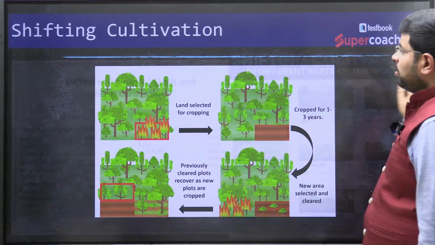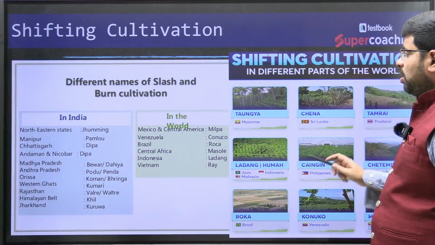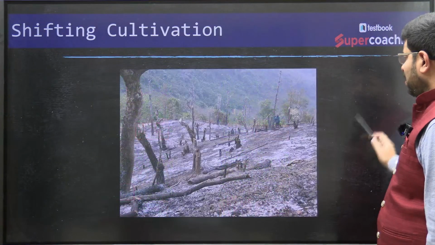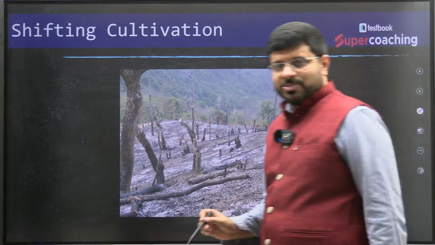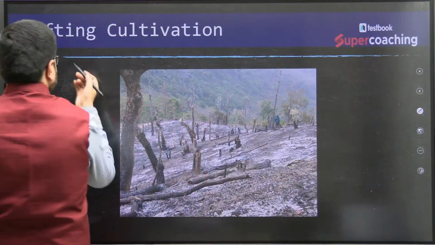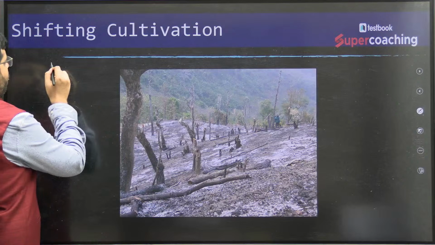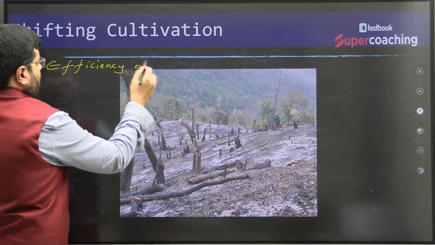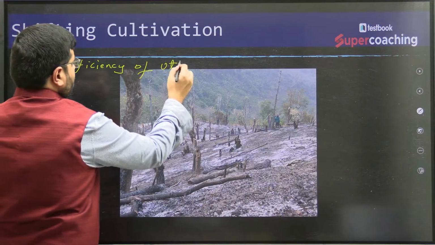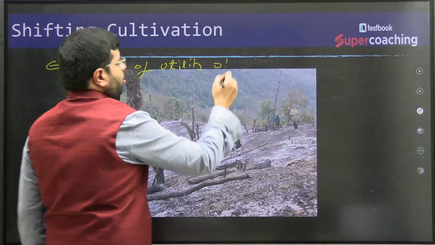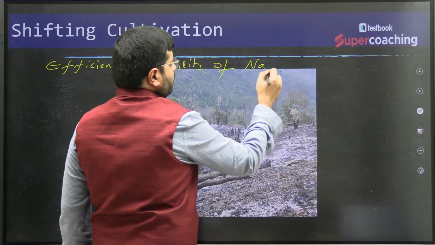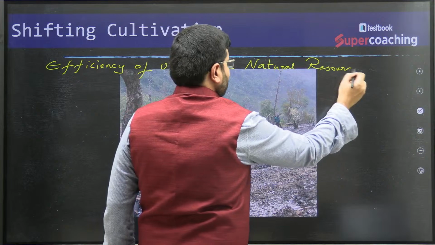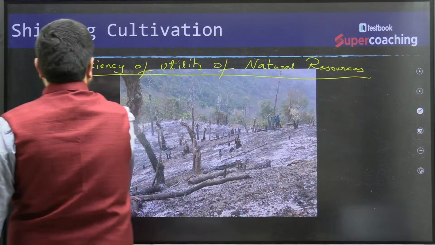But why do you think that shifting cultivation is seen as a conflicted thing? If you see shifting cultivation, the conflict is with respect to the efficiency of utility of natural resources. So there are multiple perspectives across the world.